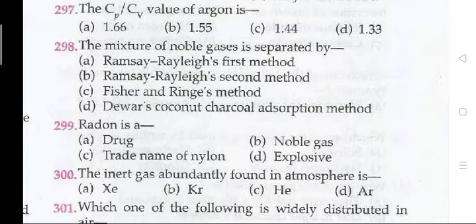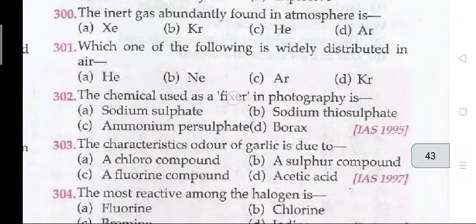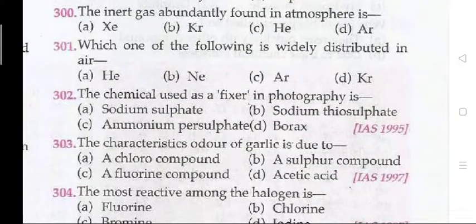298, the mixture of noble gases is separated by D, that is Dewar's coconut charcoal adsorption method. 299, radon is a B, noble gas. 300, the inert gas abundantly found in the atmosphere is D, Ar. Which one of the following is widely distributed in air? C, Ar. The chemical used as a fixer in photography is B, that is sodium thiosulfate.